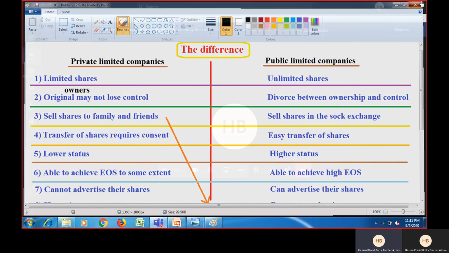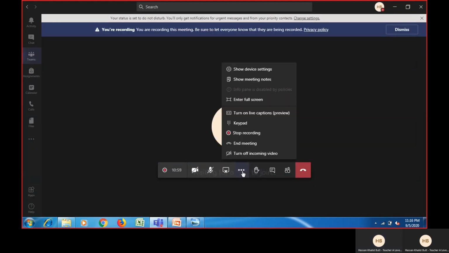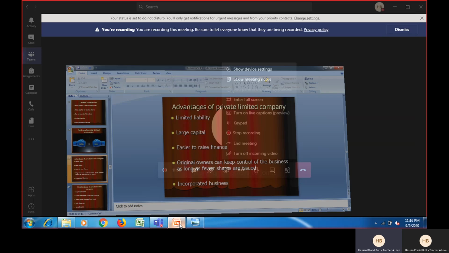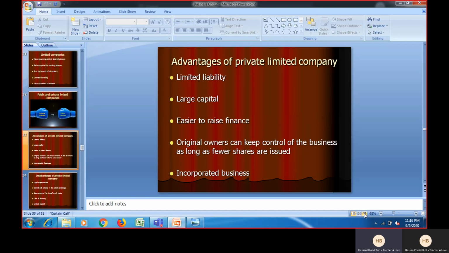Now we can talk about the advantages of a private limited company, right? So we'll discuss that now. Okay, let's discuss the first one, limited liability.